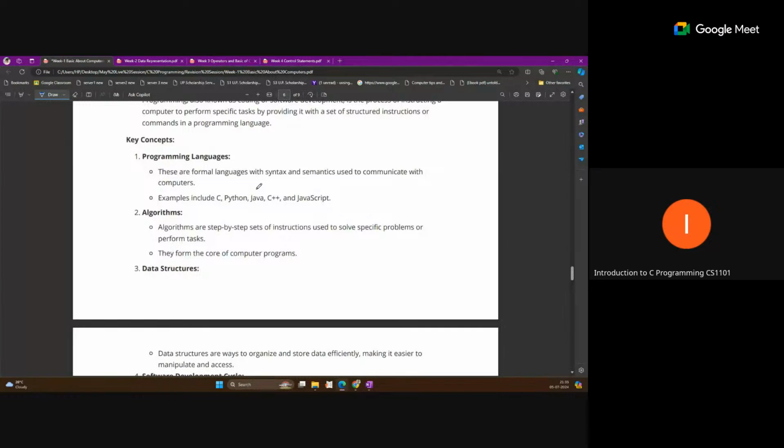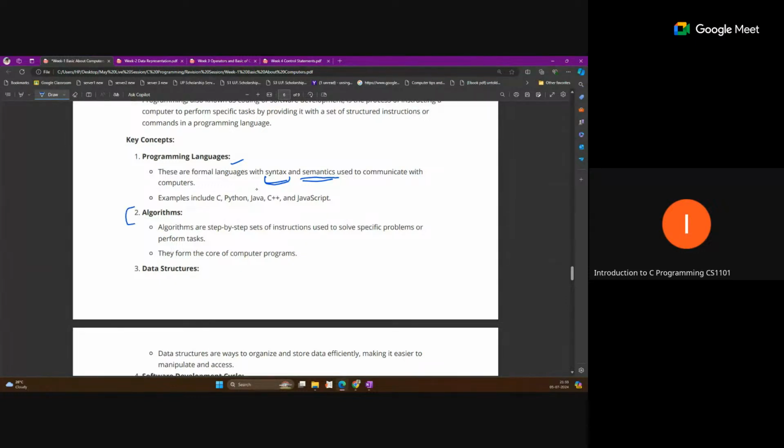Some important key points about programming languages: C, Python, Java are programming languages that provide syntax and semantics. Syntax means what keywords we are using, what operator symbols we are using, like this. That is called syntax. Semantics means rules. So we have many programming languages.